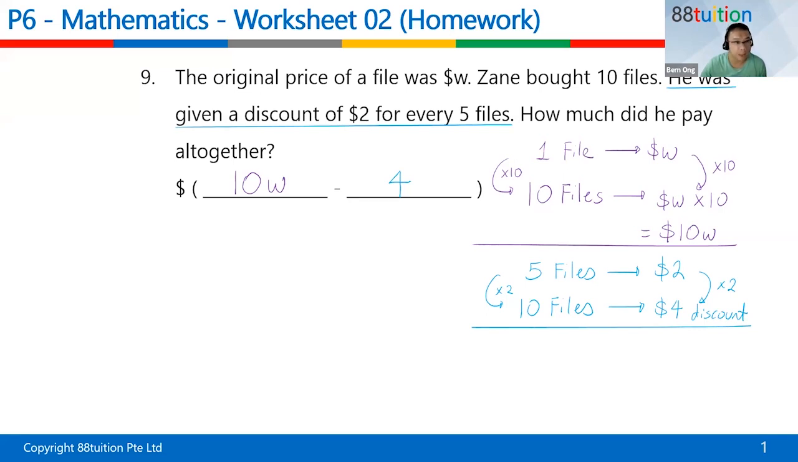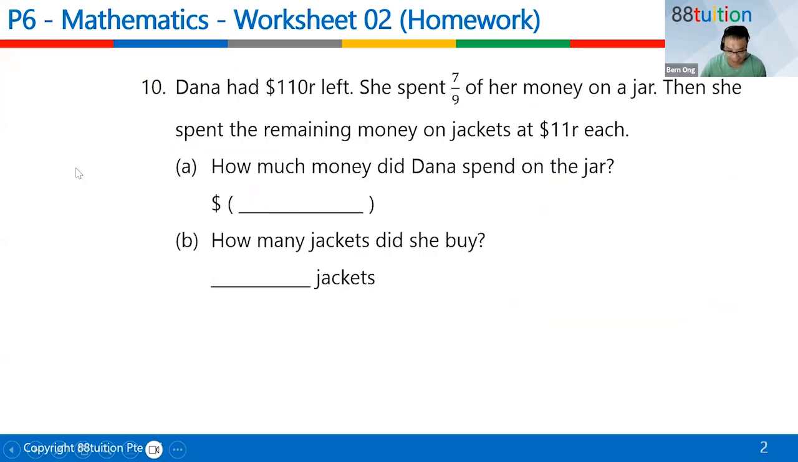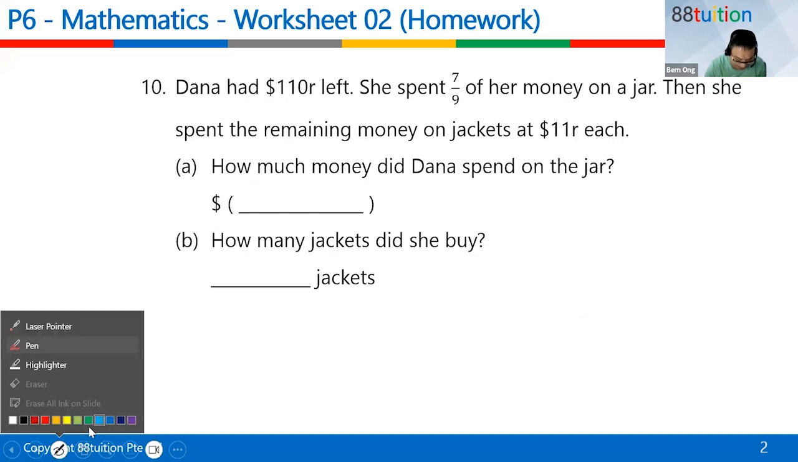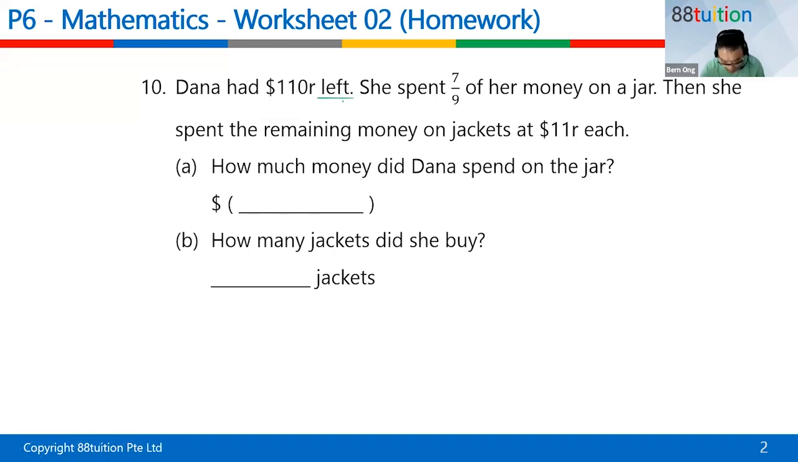Next, question 10. These are very easy questions, so I'm going to do it a little bit faster. Hopefully we can do a bit of Kahoot later also. Come. Question number 10. Dana had $110 left. She spends 7/9 of her money on a jar. My goodness. What is she thinking? Buy jar, spend so much for what?